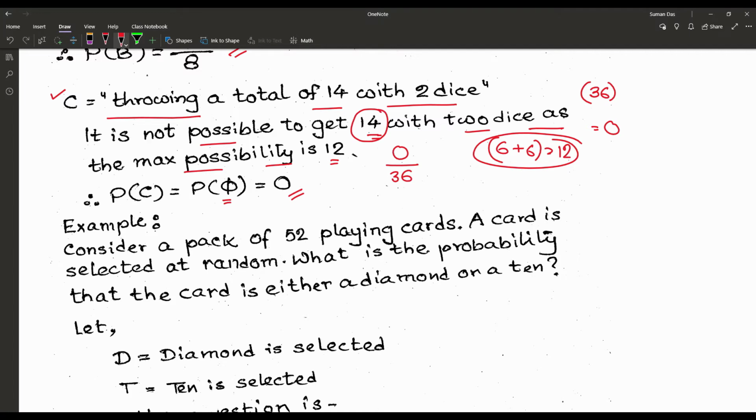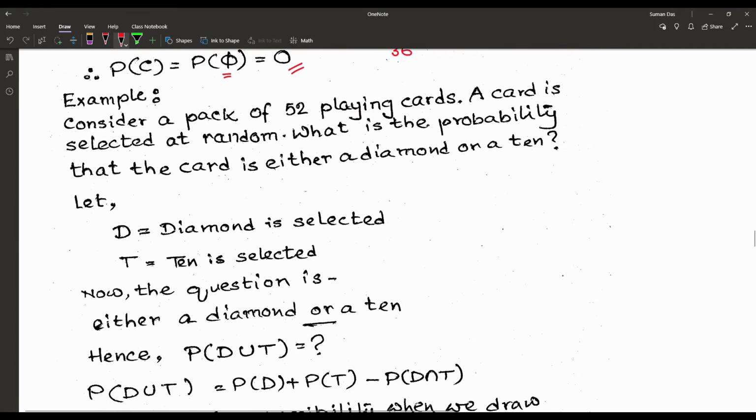So proceeding to the next problem. Consider a pack of 52 playing cards. When we deal with problems on probability, there are so many problems based on fair playing cards. Many of you may not know anything about playing cards, so we have to discuss them a little bit.